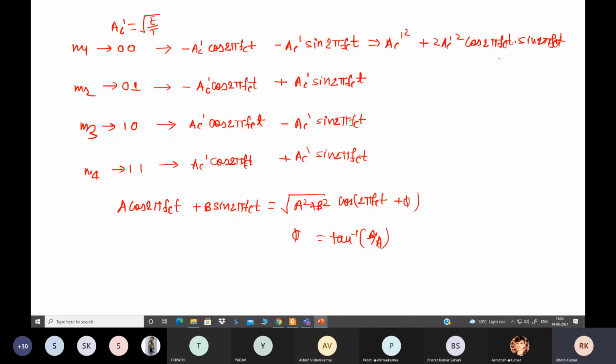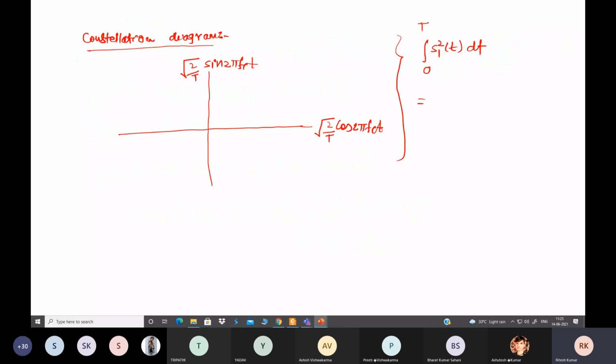After multiplying these two, you can also break them as sin(a plus b) and sin(a minus b). When you perform the integration, the integration of this term will be 0, and only we have this term. Therefore the energy you can find as AC dash square, and that should be equal to EB.